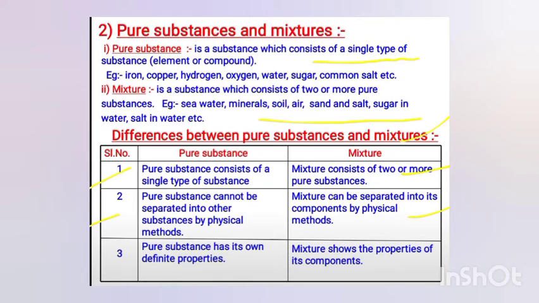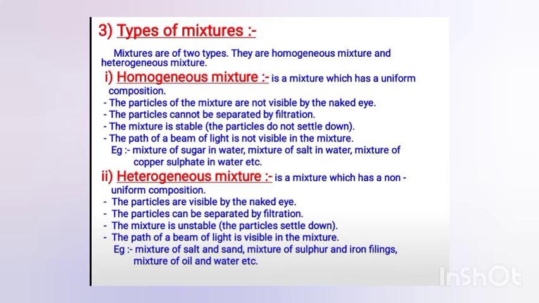Like if you have taken a mixture of sugar and sand, or sugar and rice, you can easily separate them by hand picking. You can separate the sugar and the rice separately. So you will see that pure substances have their definite properties, and a mixture shows the properties of its components.